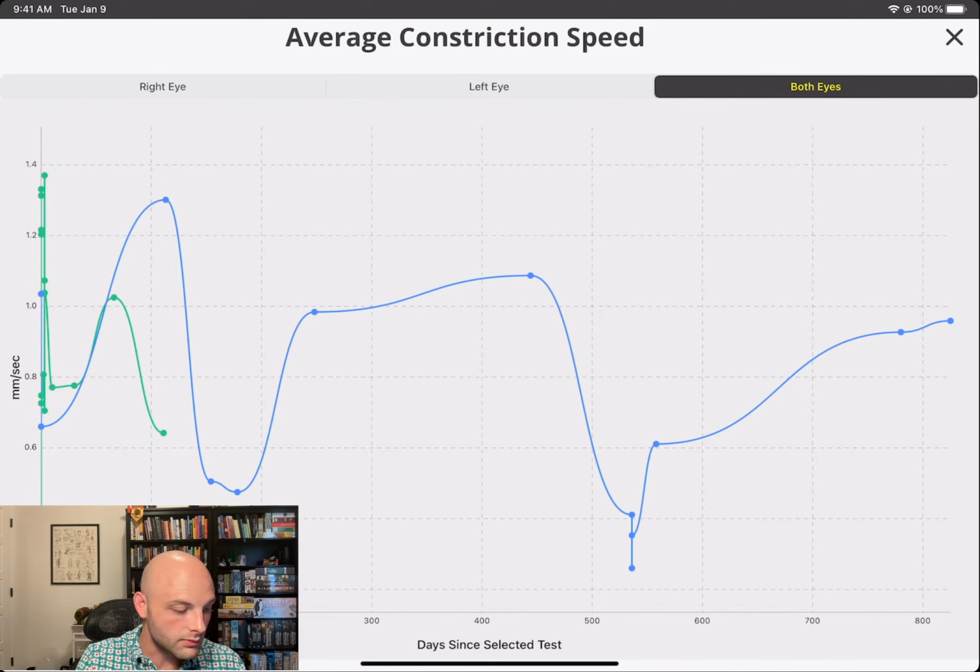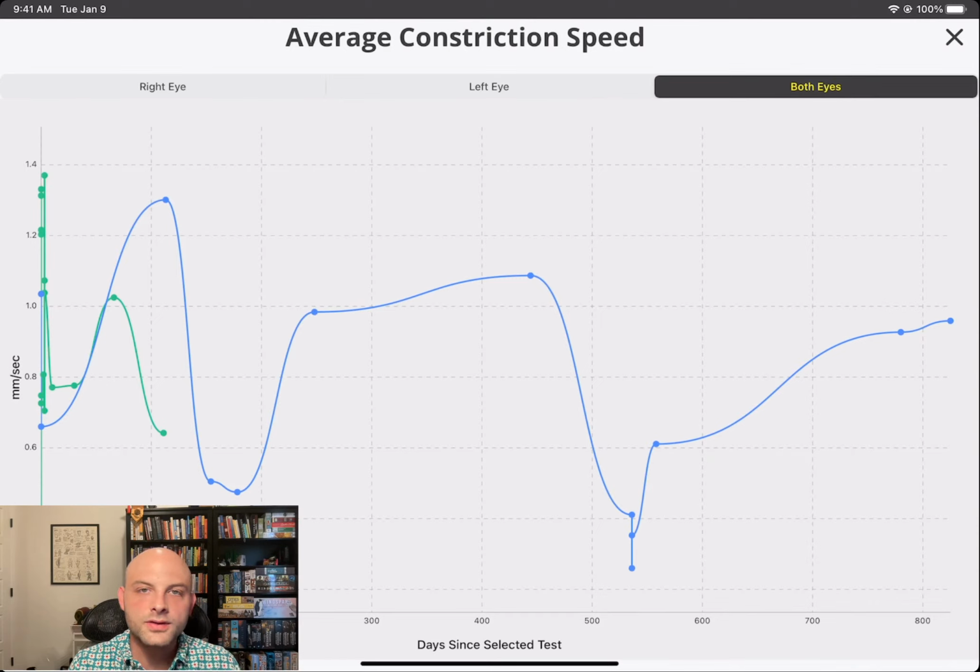Now, I have much more right eye data than I do left eye data, which is why the blue line is much further out. But that being said, this gives you some trendable information. Now I do tests all over the place. I just told you that I was trying to induce alpha omega within my eyes during that sequence before. So, this isn't going to be really indicative of what you typically see, but kind of. I mean, you should see trends. You should see curvature. It shouldn't be a flat line.